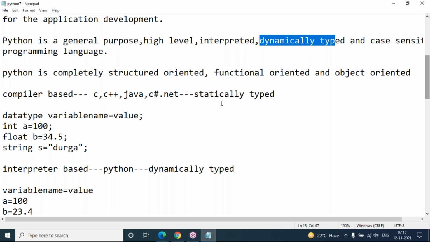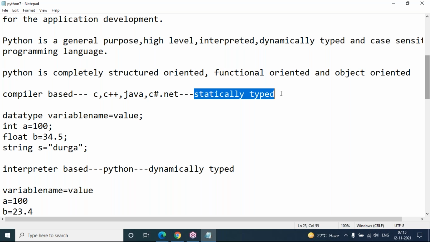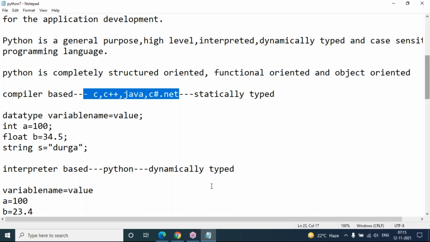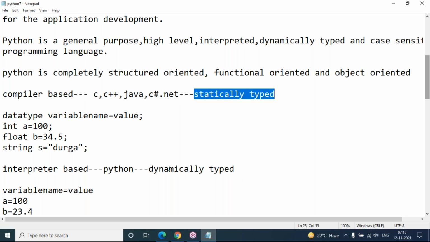And next, Python is dynamically typed. Statically typed languages are these, and the dynamically typed language is Python. What do statically typed and dynamically typed mean? In every programming language, we have to declare variables and values.